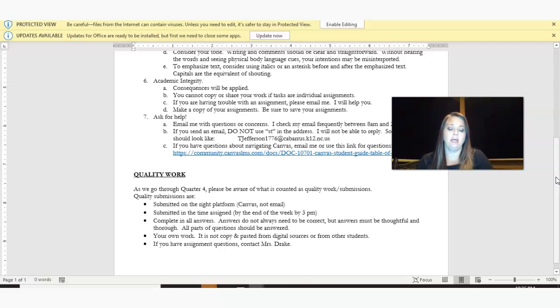Now don't worry about that because remember there's a certain percentage, and this is coming from the county. You have to complete 91 to 100% of the assignments in order to get the 10 points added to semester 2's grade. So you still have a little bit of wiggle room if you miss an assignment or 2 here or there. But you're going to complete all answers, and they don't necessarily all need to be correct, but they do need to show some logic and thought, as if you've actually tried.